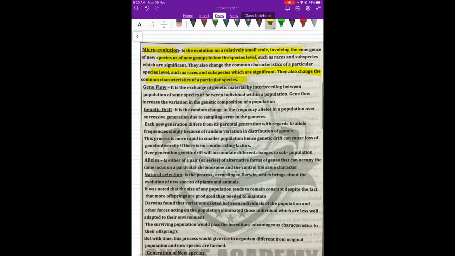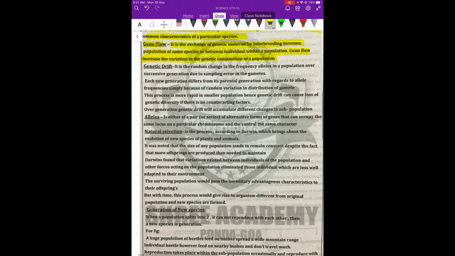Then what does gene flow mean? Gene flow means, just as there is flow of water and flow of air, the exchange of genetic material by interbreeding species, and it goes in one direction from the parents to the offspring. Now this all happens between individuals within a population. So what does gene flow do? Remember, gene flow means the mixing of the parents, so variation also increases. So gene flow induces variation.